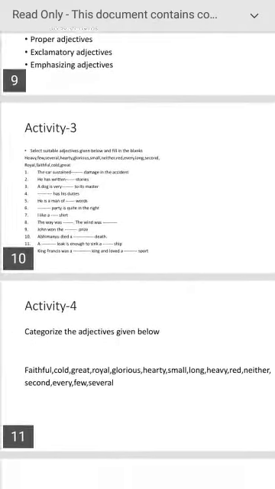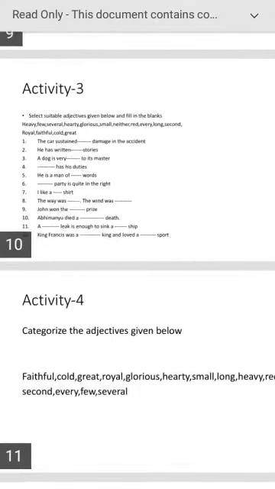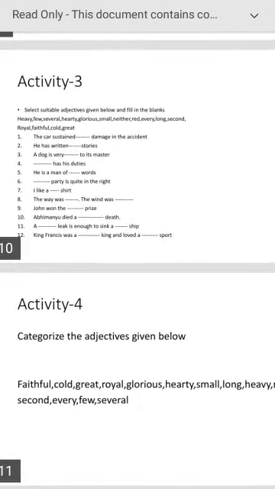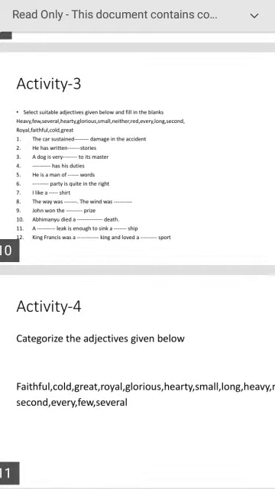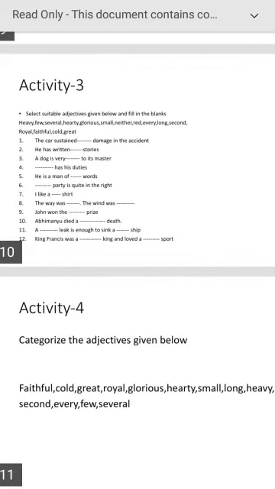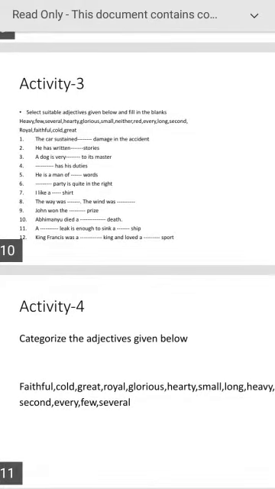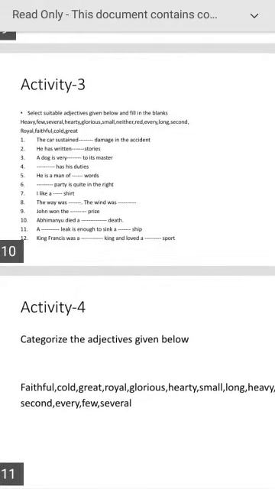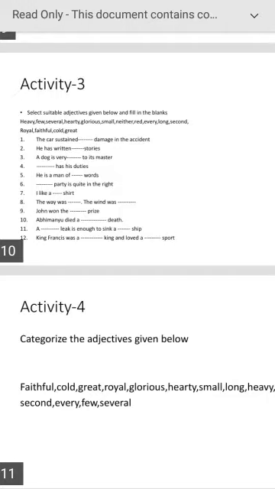Next activity. Next activity is some adjectives are given and some sentences are given with blanks. So you have to fill the blanks with suitable adjectives given in the list. So select suitable adjectives from given below and fill the blanks.